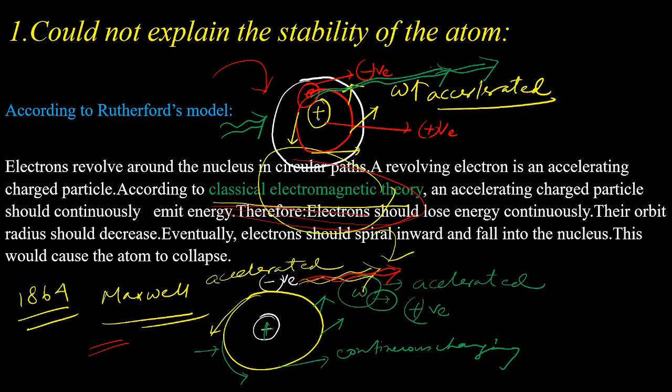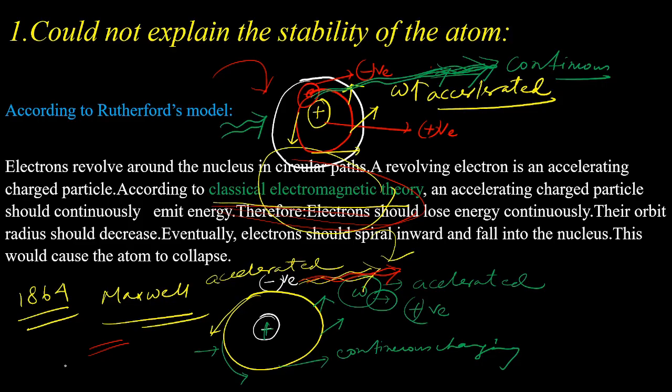So the electrons are rotating around the nucleus in a continuous manner, and during this continuous rotation, the electrons are getting accelerated, and due to their acceleration, they are releasing electromagnetic energy continuously. So there is a continuous release of electromagnetic energy in Rutherford's atomic model.